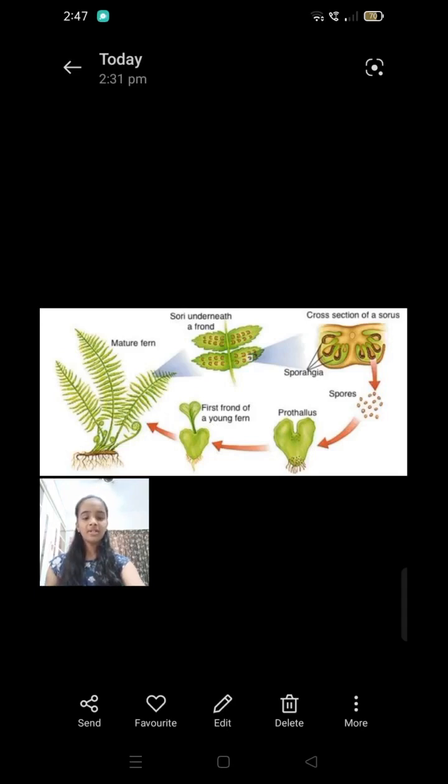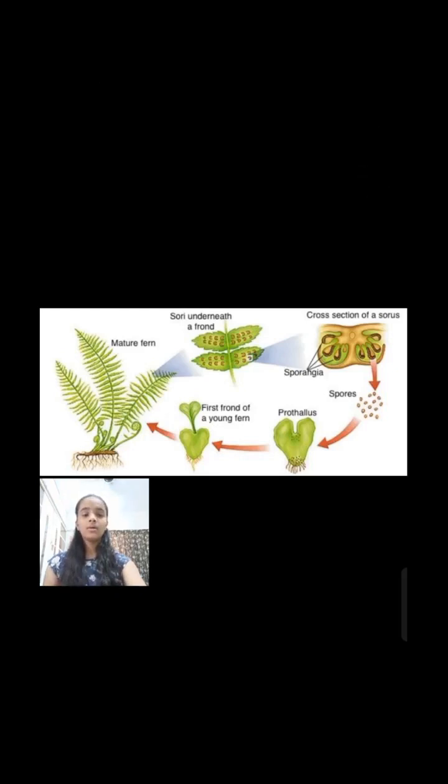In ferns, if the spores receive suitable conditions for growth, they germinate to give rise to an inconspicuous small heart-shaped multicellular gametophyte called prothallus. The prothallus bears structures producing the male and female gametes.